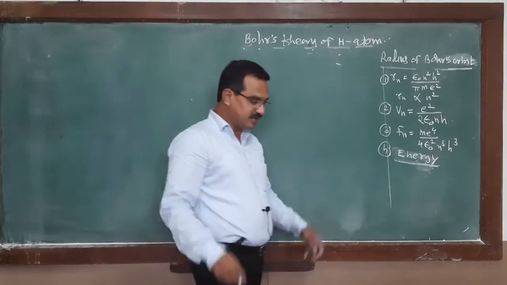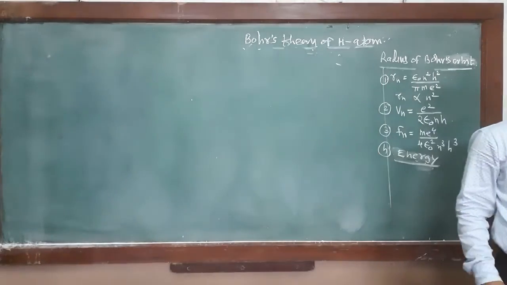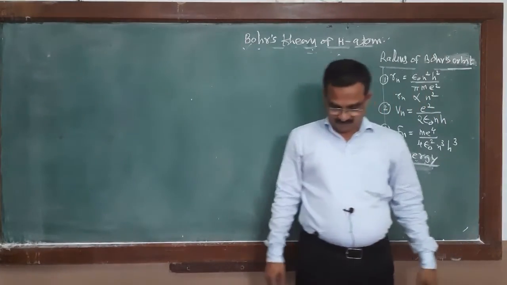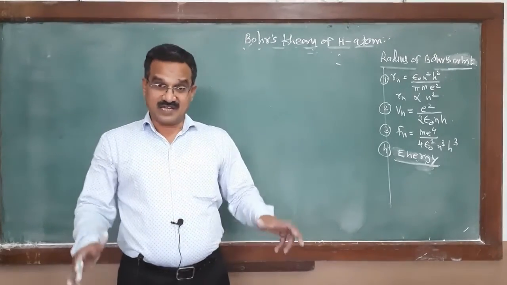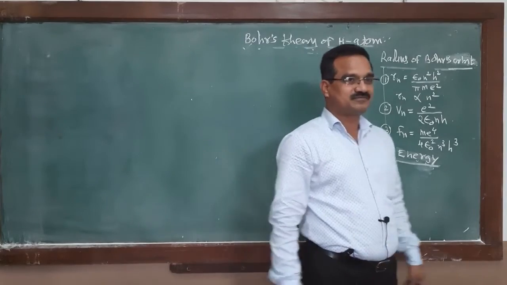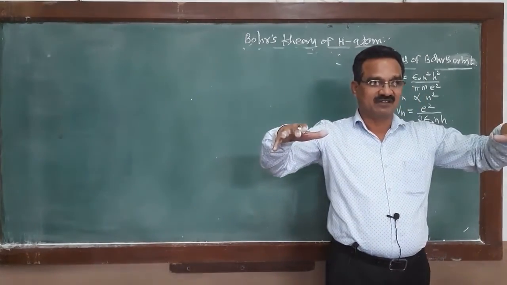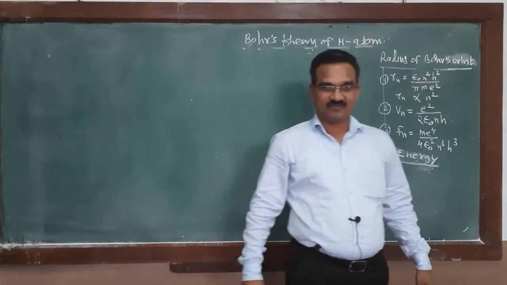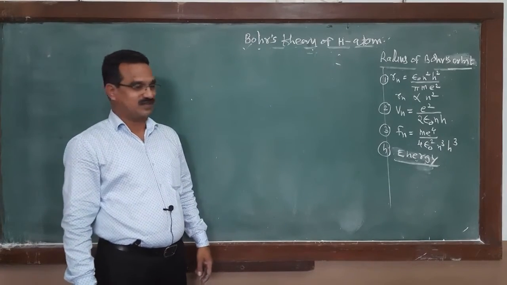We are all familiar with this: when a particle possesses motion, due to that motion it possesses kinetic energy. And if that particle is under the influence of some field, gravitational field, electric field, or magnetic field, at that time the particle possesses potential energy.